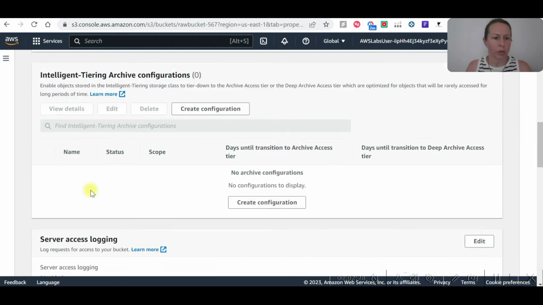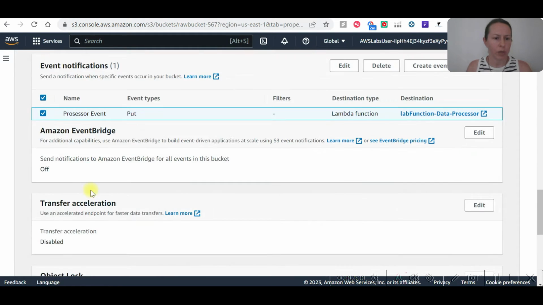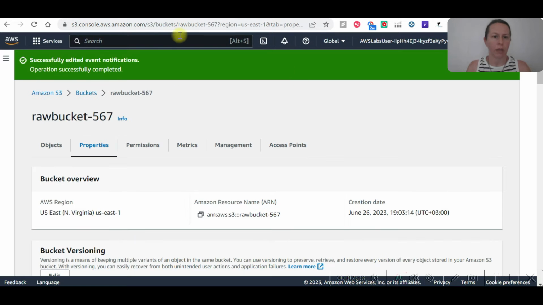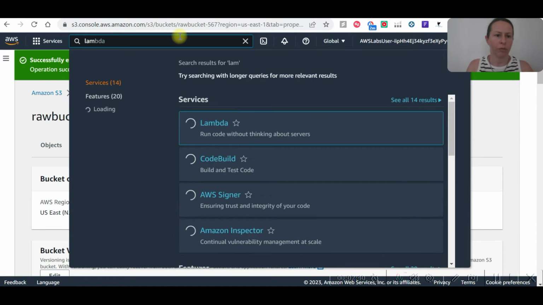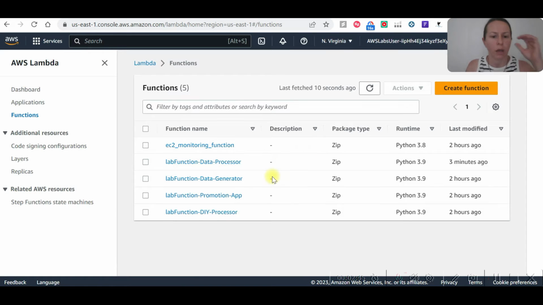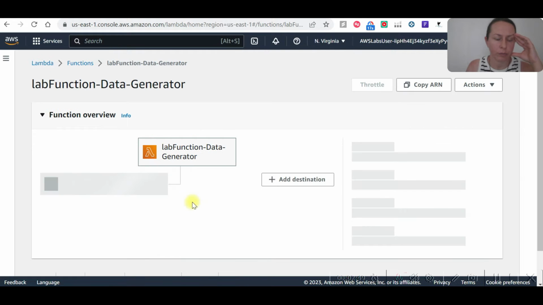So now we are going to go to EventBridge. Here it is. Edit, turn it on and save the changes. Let's go to Lambda now. Lambda function data generator, click on this one.